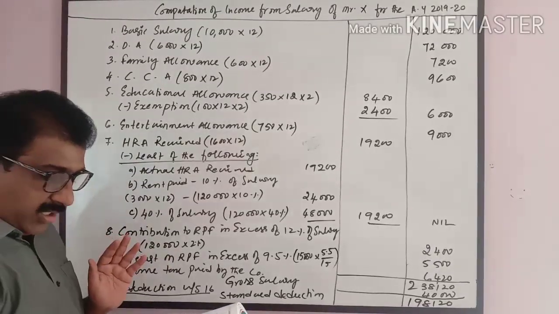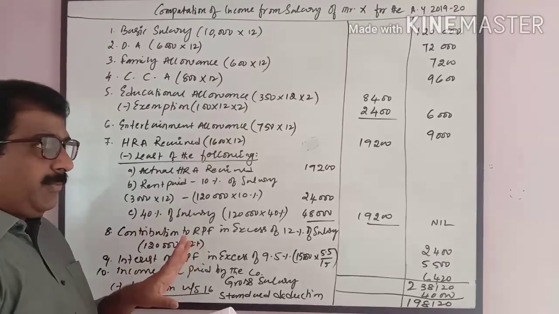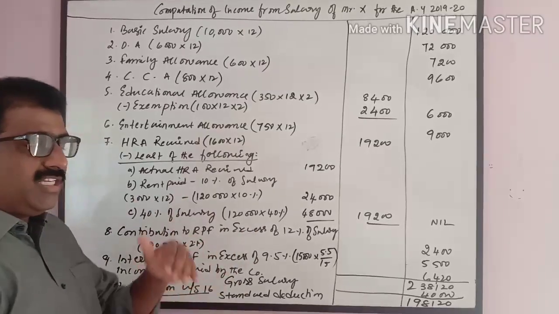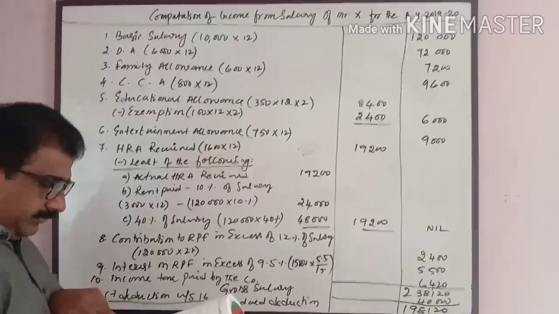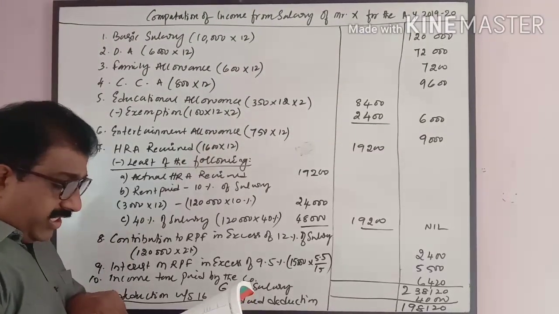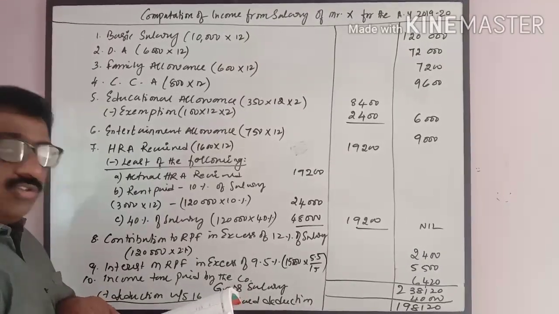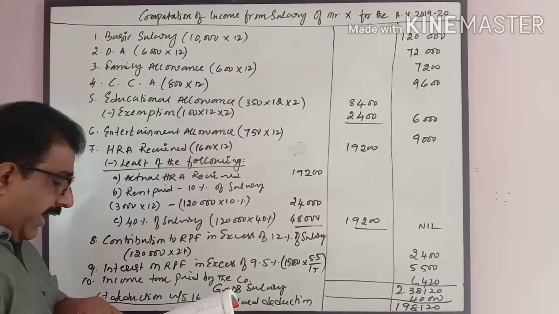Similarly, conveyance allowance for visiting branches, fully spent by him. Whatever allowance he received, it is spent in full. Suppose he received conveyance allowance of 8,000 given for visiting the branches, and suppose he spent 6,000, the remaining 2,000 becomes taxable.